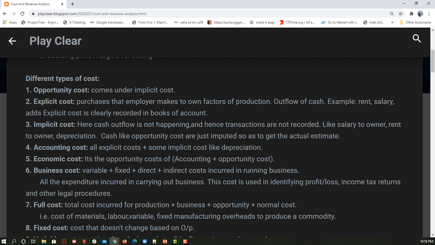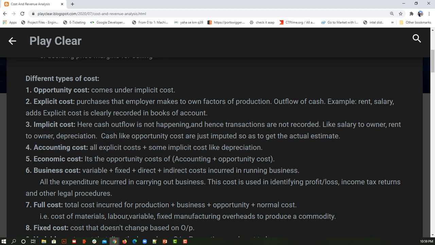So it's nothing but, if I was not doing what I am doing right now, that is, if I don't choose the first job, what is the value that I could have got by putting the same amount of value or the same amount of time somewhere else? That is the second best option. So that is opportunity cost. Next we have explicit cost.